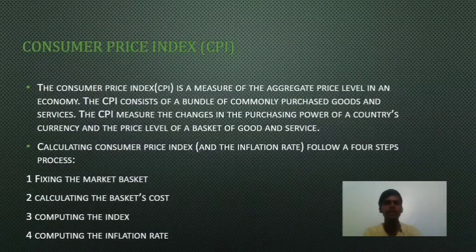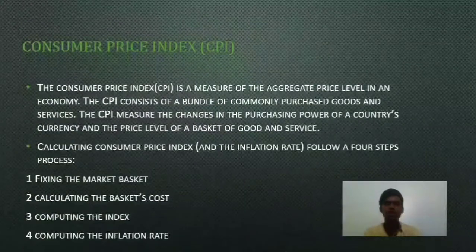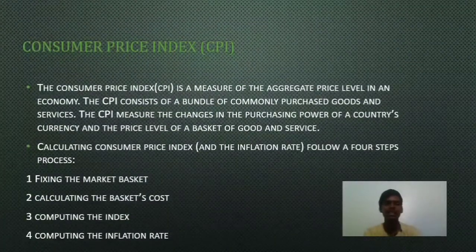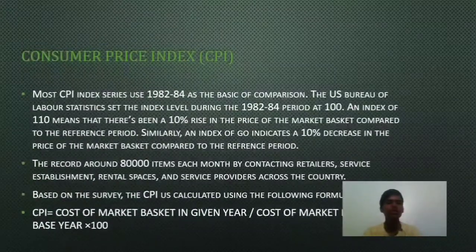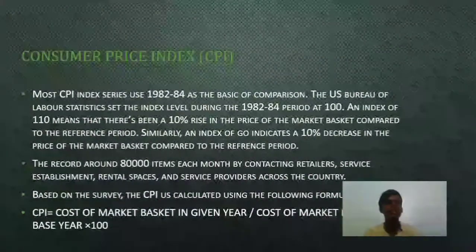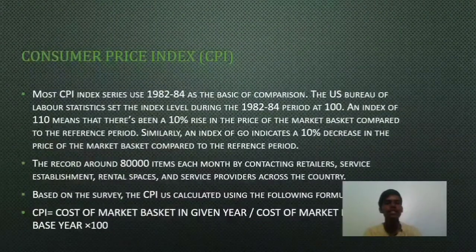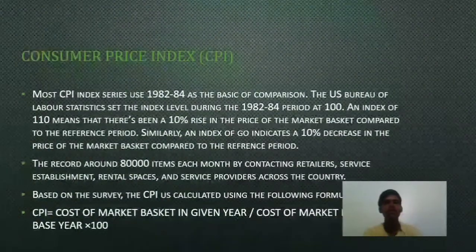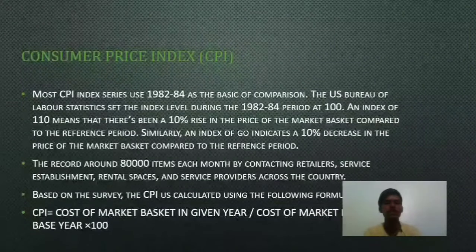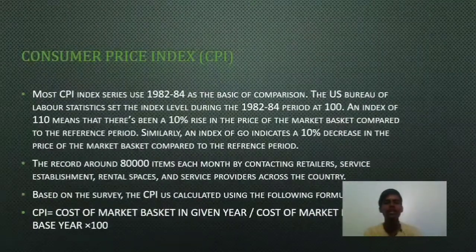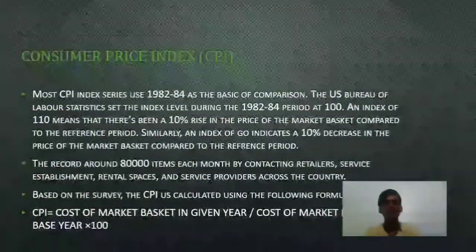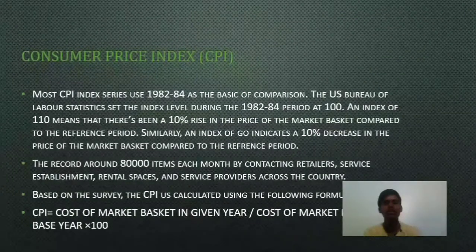Calculating the Consumer Price Index and the inflation rate follows a four-step process: fixing the market basket, calculating the basket's cost, computing the index, and computing the inflation rate. Most CPI index series use 1982 to 1984 as the base of comparison. The US Bureau of Labor Statistics set the index level during the 1982 to 1984 period at 100.